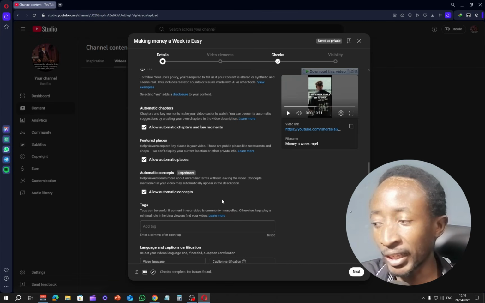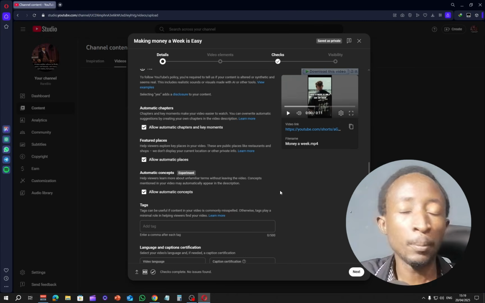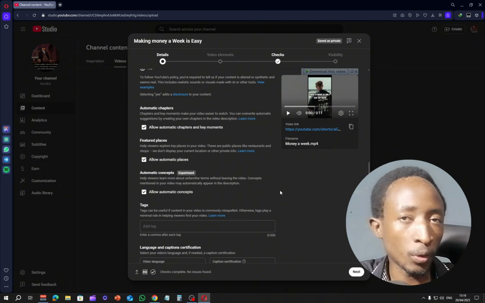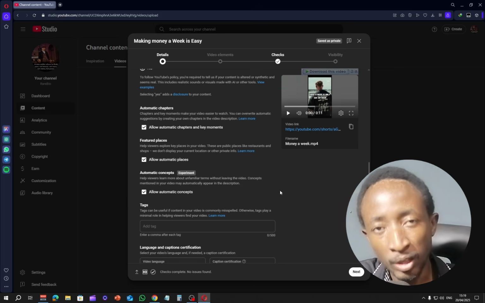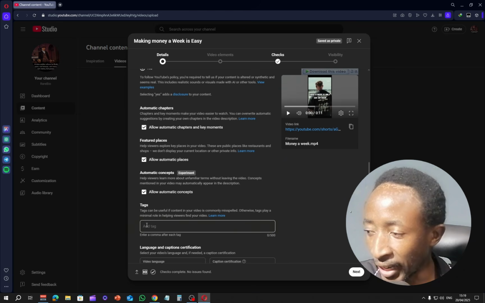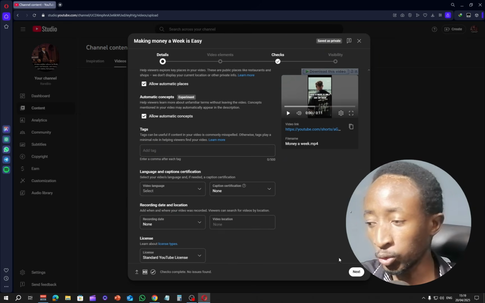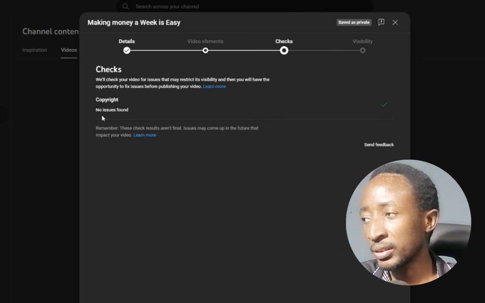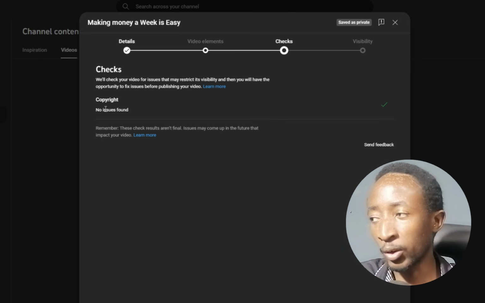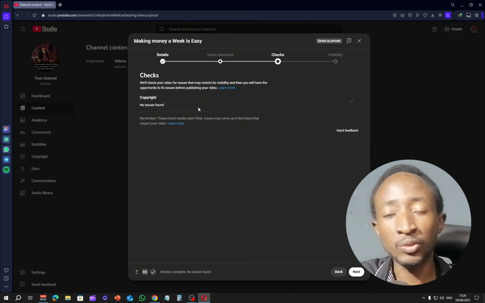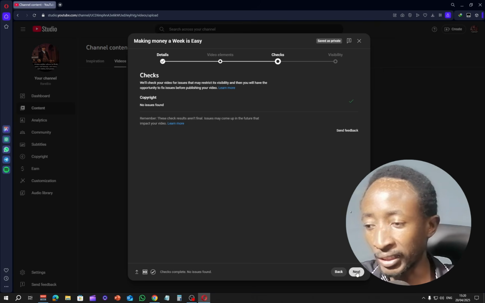The rest you can leave as it is, and in the tags section, please do not add anything. You want the algorithm to figure out everything by itself, because if you add tags right here, you will confuse the algorithm and it will be very difficult for it to start promoting your short. And once you do that, just simply click next. Sometimes you might discover that the short shows a copyright notice, like copyright content found. Now with shorts, even if you use music that is copyrighted, it's okay. So just simply click next right here.